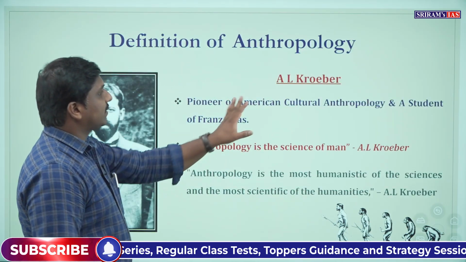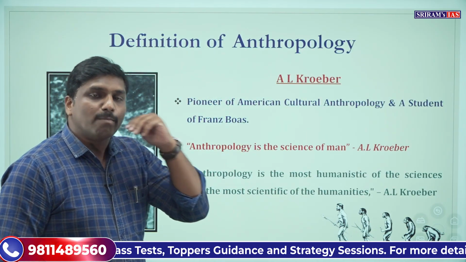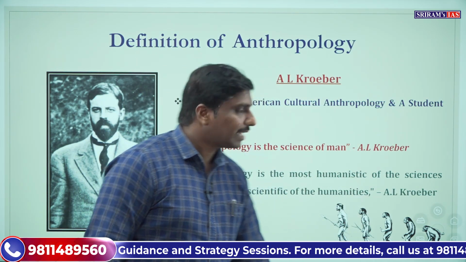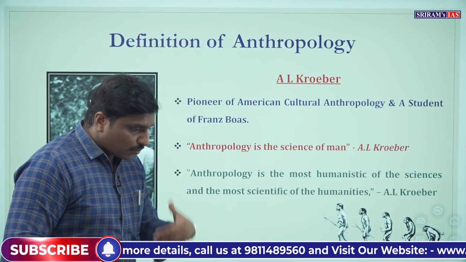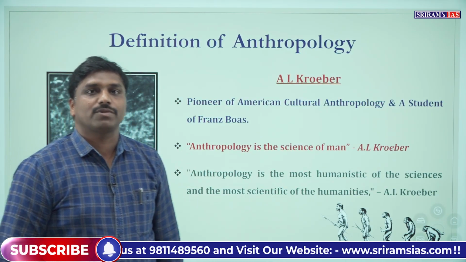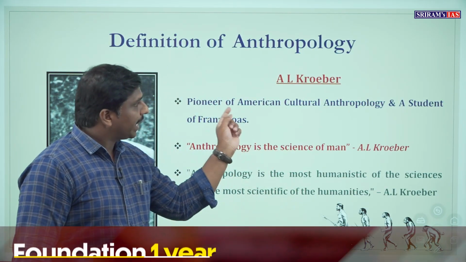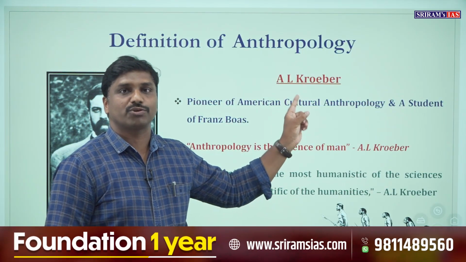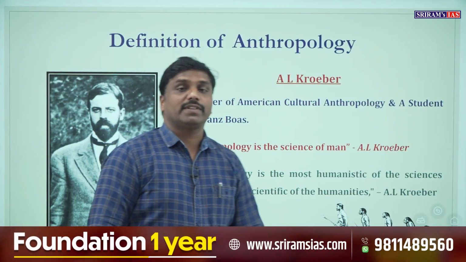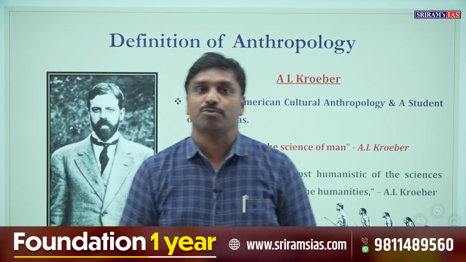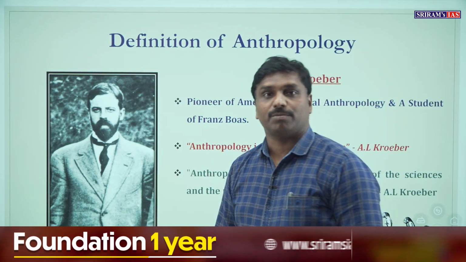Now if you see in modern times, there are certain scholars like A.L. Kroeber. A.L. Kroeber is one of the pioneers of American cultural anthropology, and he is also one of the famous students of Franz Boas, father of modern anthropology.